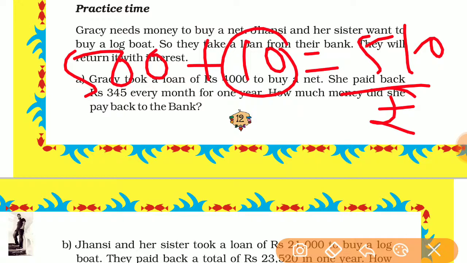A simple example is that when you deposit your money in the bank in your savings account, then the bank will give you 2% per annum or 2.5% per annum. Per annum means in 1 year. Annum means 1 year. So now come to the question.